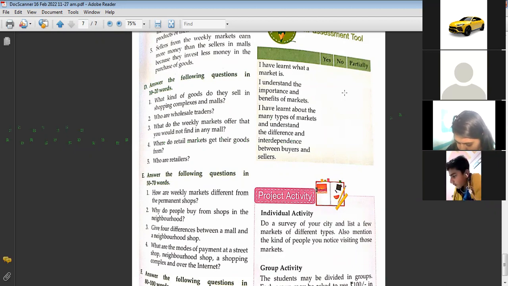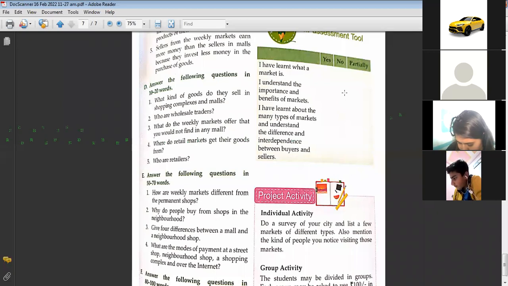Ma'am, this flowchart with color also? That's your choice. If you want, you can do it. If you don't, then you cannot do. Ma'am, a question can come on Monday, that we'll have a flowchart. Actually, a direct question can come to make a flowchart of the types of market, make a flowchart to show the means of communication, make a flowchart to show settlements, human settlements, right? It can come like that.